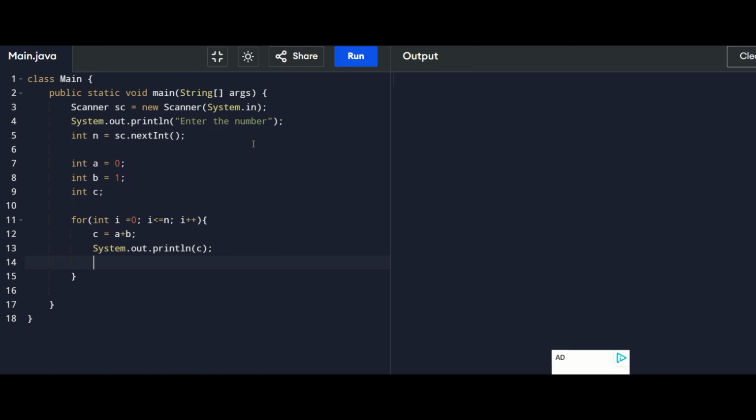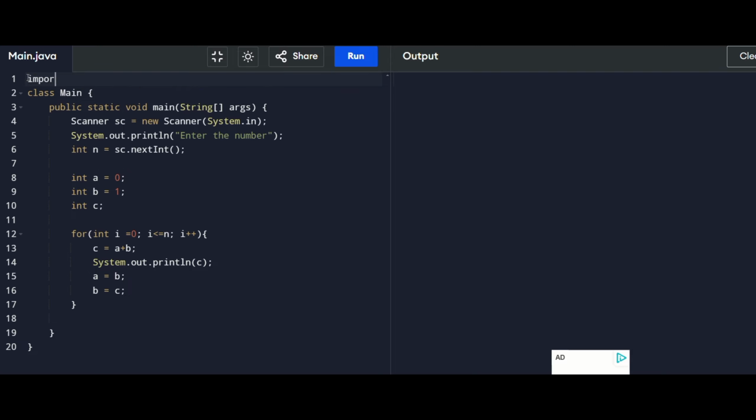Then my number a is nothing but now b, my b is nothing but number c. Okay, I forgot to import this kind of class. Let me import java dot util dot Scanner. Okay, let me run.